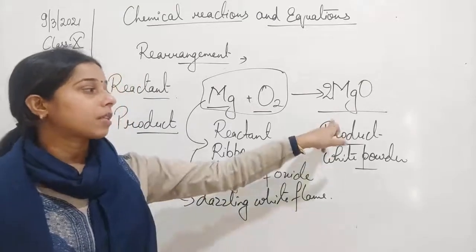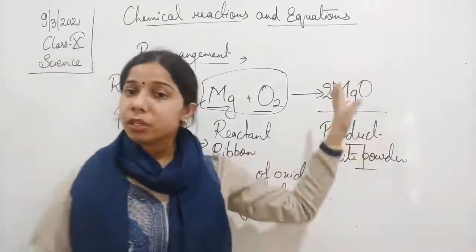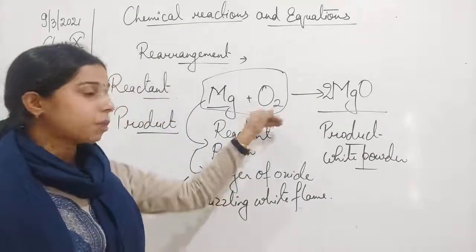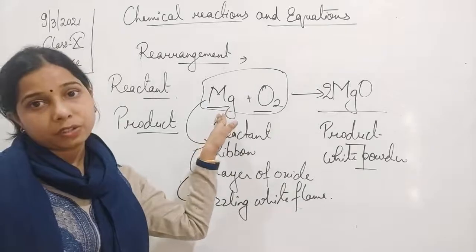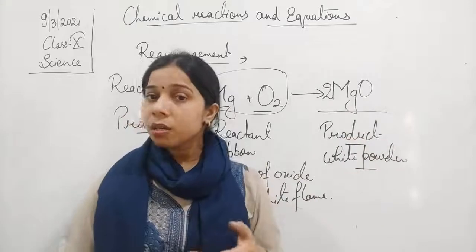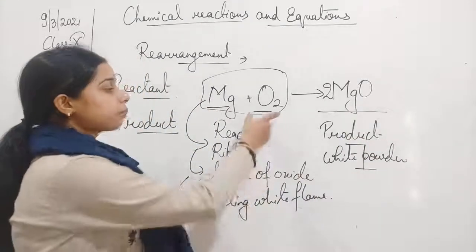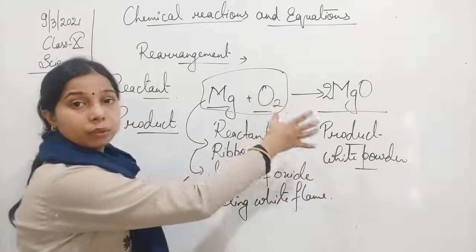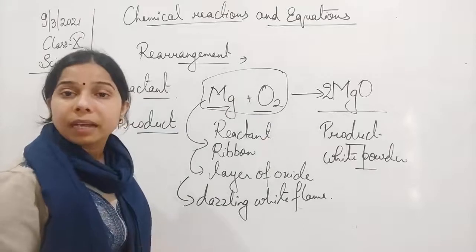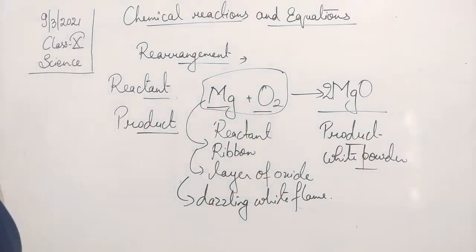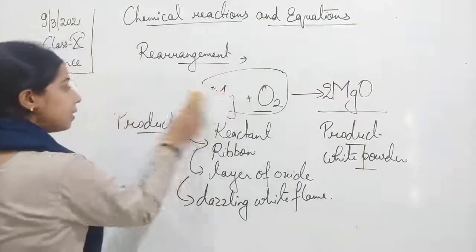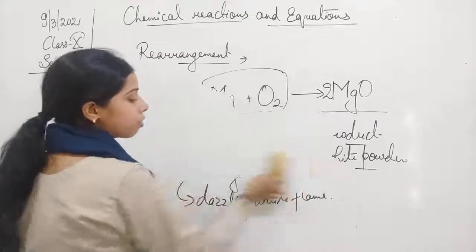Now when you look at the properties of the magnesium oxide, you will find that it is entirely different from the oxygen as well as from the magnesium. Thus, a new substance is formed with new properties. Here also rearrangement takes place, student. Here the oxygen breaks its old bond and combines with the magnesium, and thus magnesium oxide is formed. So this is the first chemical reaction that we are discussing. Now let us see some other chemical reactions, students.